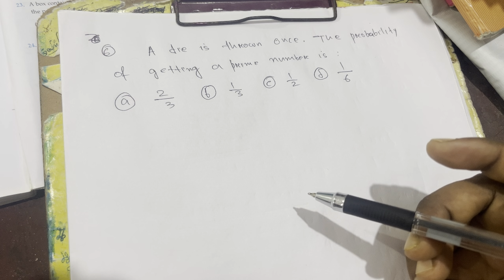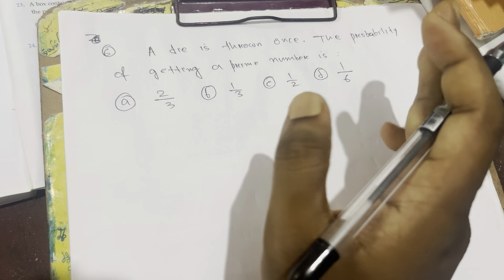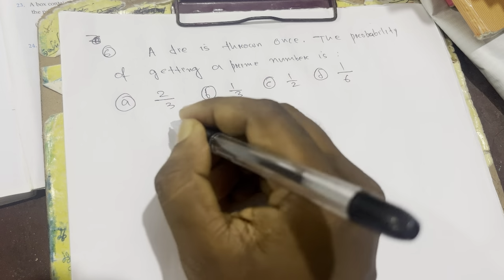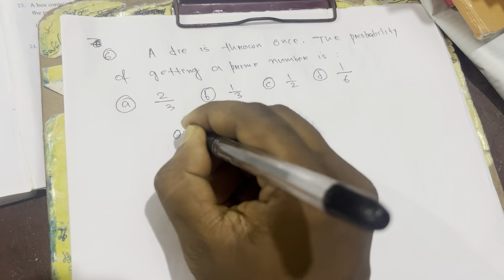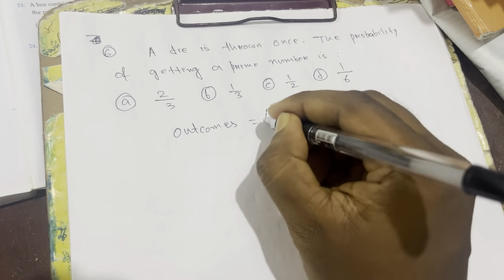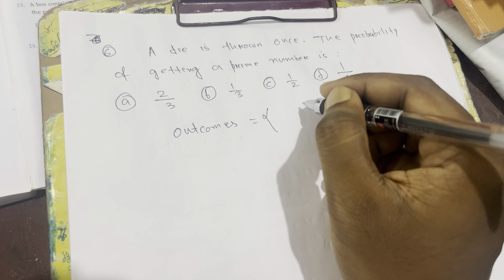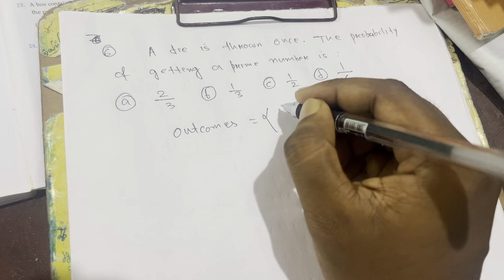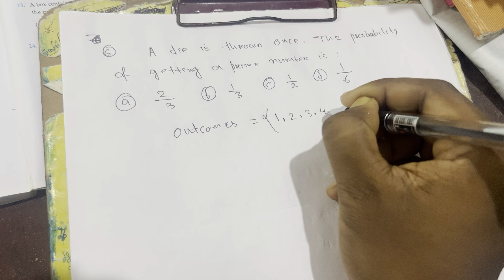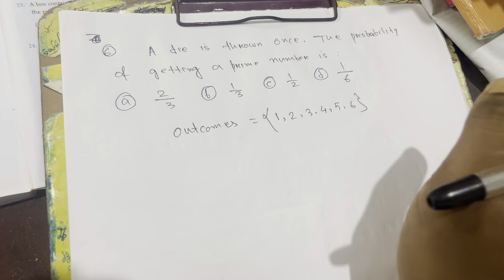We can already discuss the concept of prime number. If you throw a dice, we'll get 6 outcomes. The outcomes of throwing a dice, or the sample space of throwing a dice, what possibilities will come? We'll get 6 possibilities: 1, 2, 3, 4, 5, 6. So we got 6 out of 6.